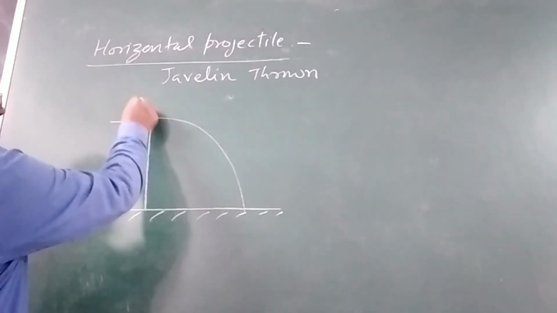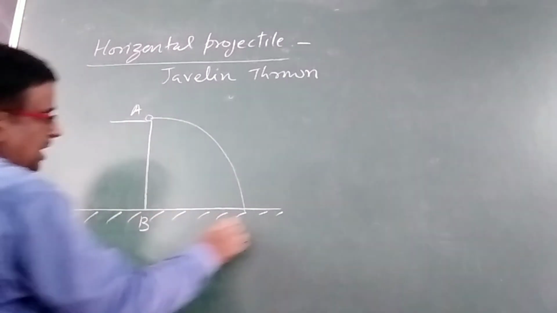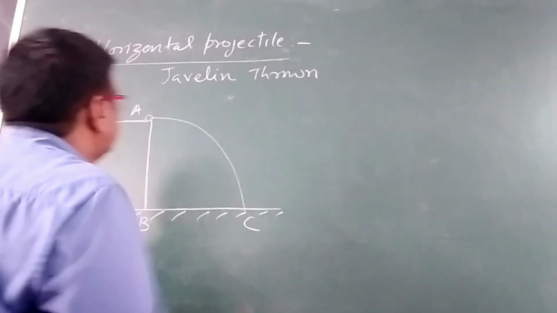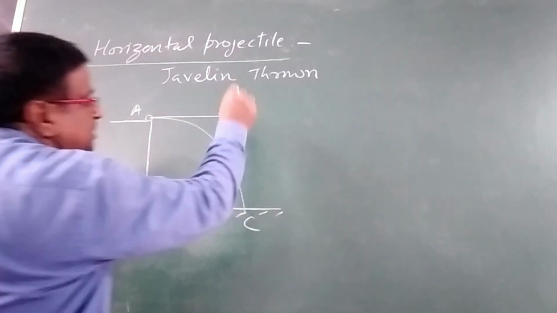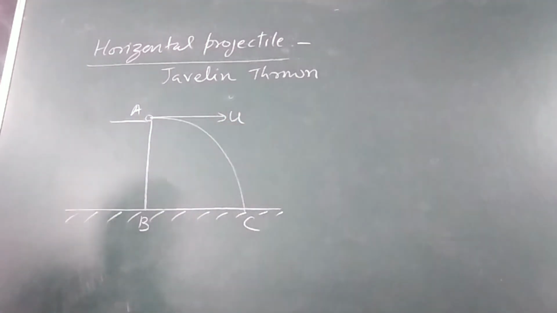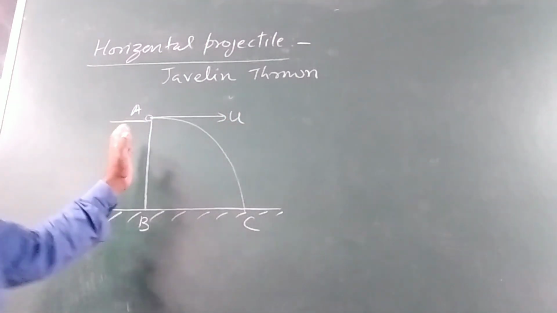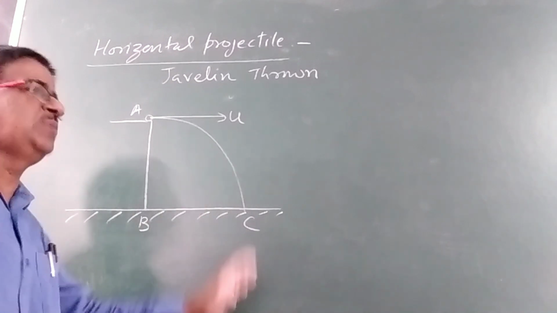From A it is thrown, this is B, and it reaches C. It is thrown with some speed u along the horizontal direction, the initial velocity.